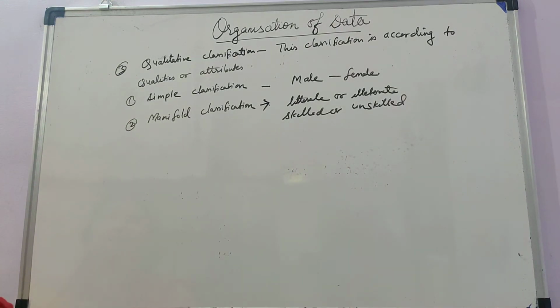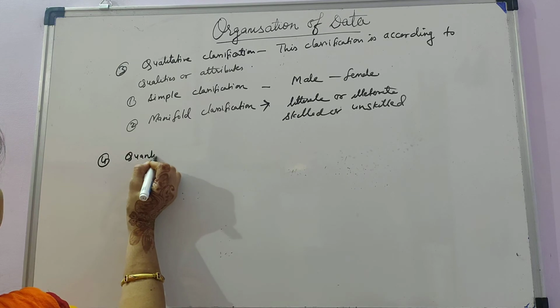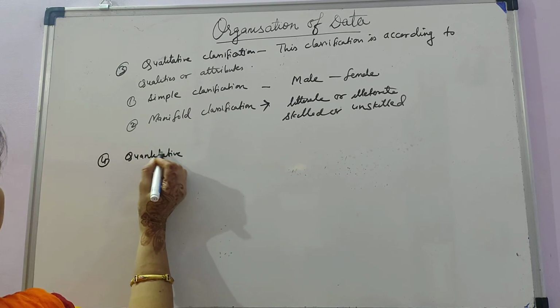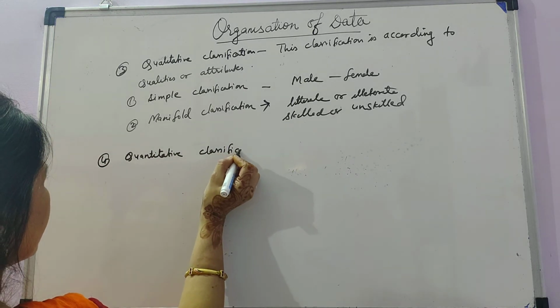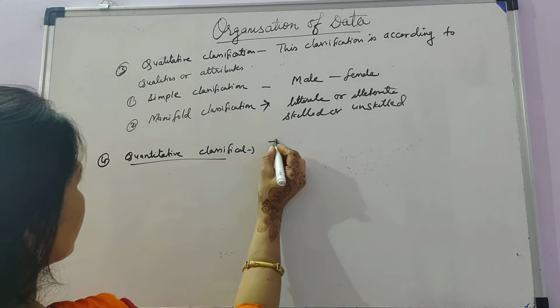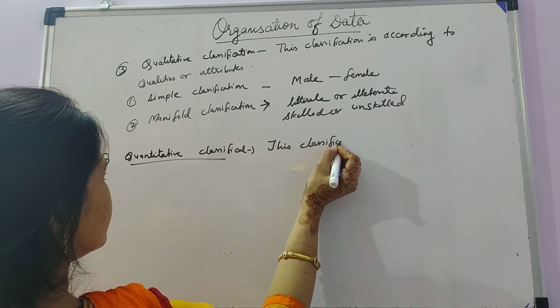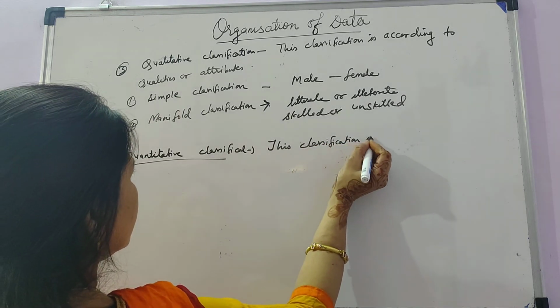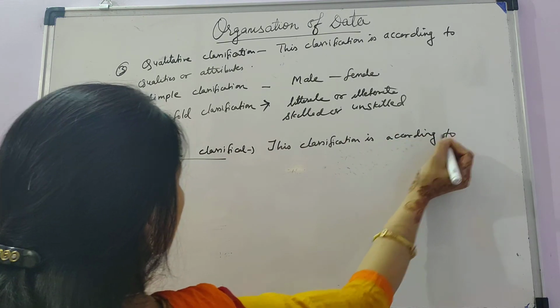The next type of classification is quantitative classification. This classification is according to quantity.